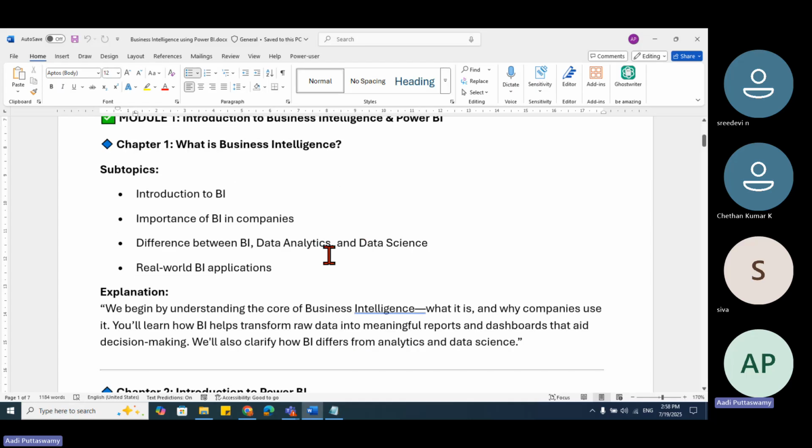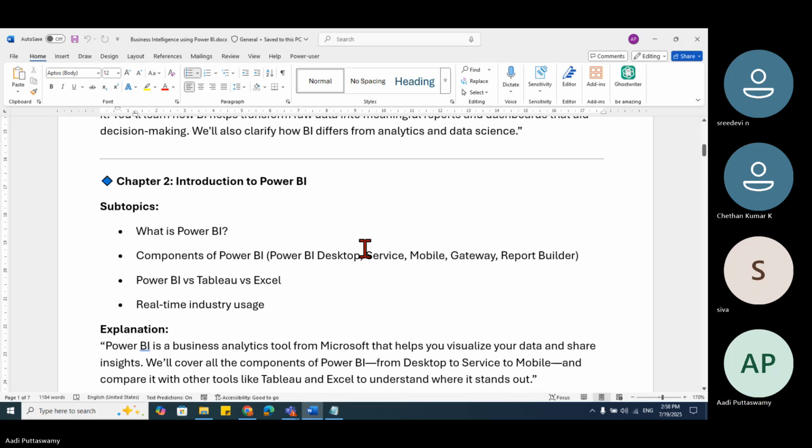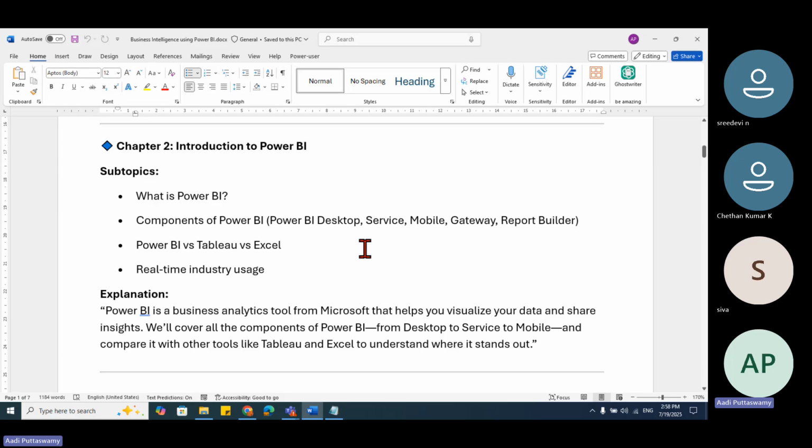Don't think that this has nothing to do with your Power BI. This is very important. Power BI is just a tool. It is just a software, just an application. But you should know the concept. You should know how we can represent my data. Okay, right. So next, we'll understand what Power BI is and its components, and how it is different from Tableau and Excel.